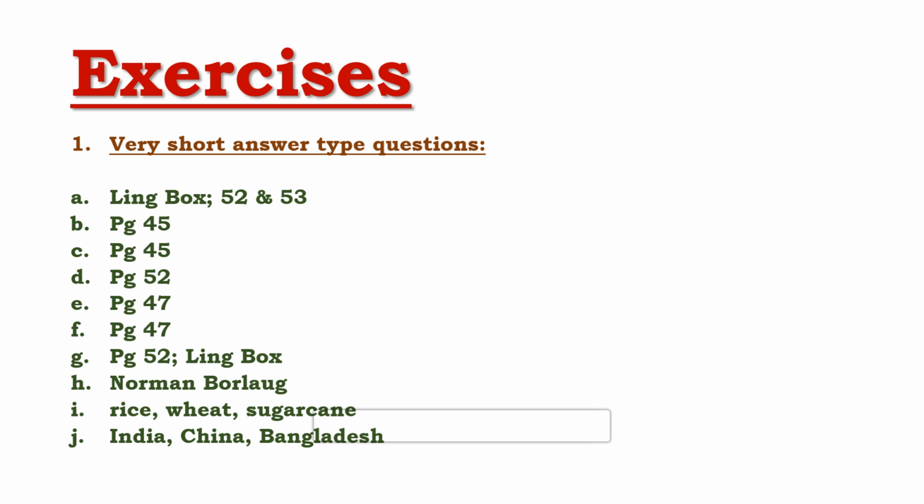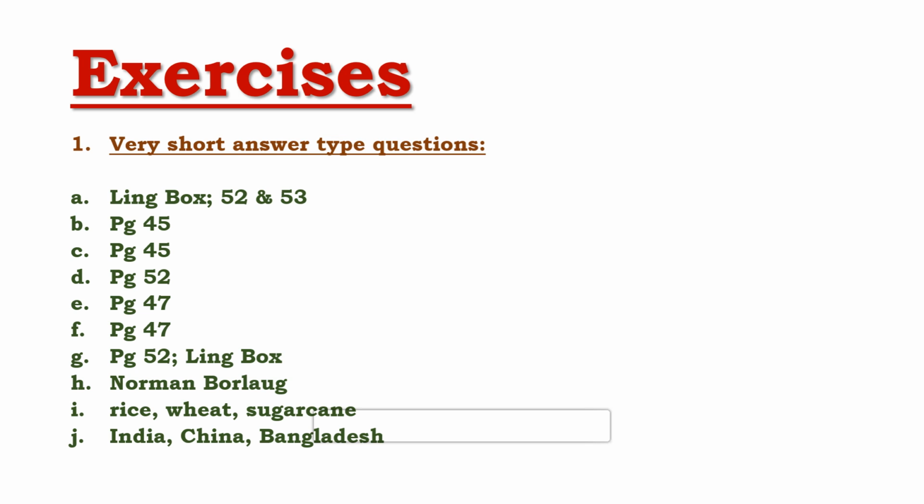Now, the next one is name any two areas famous for extensive farming. So, two areas famous for extensive farming. This particular answer also you will get on page number 47 only. So, second point you need to write. Basically, there are many areas given. For example, prairies of North America, pampas of Argentina, steppes of Eurasia, velds of South Africa, downs of Australia, Canterbury Plains of New Zealand. But out of all these, you can write any two.